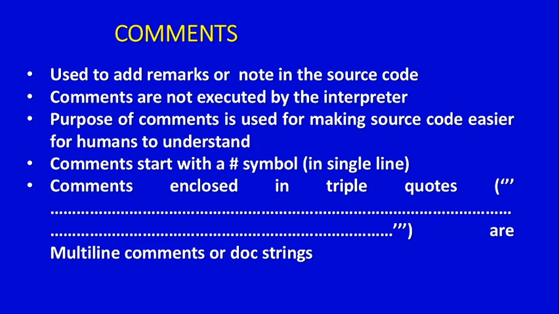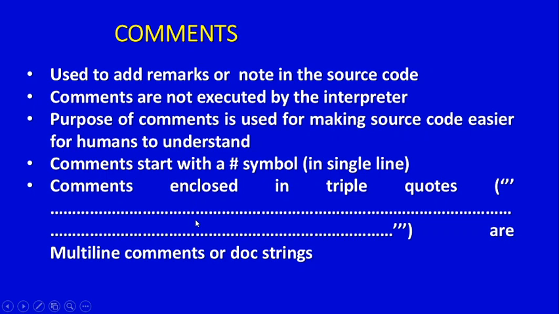So there are two types of comments: single line comment and multi-line comment. For example, if I want to write a comment in one line, we use a single line comment. For a single line comment, the comment starts by using a hash. After the hash, you can write anything about the program, in a single line. That type of comment is called a single line comment.